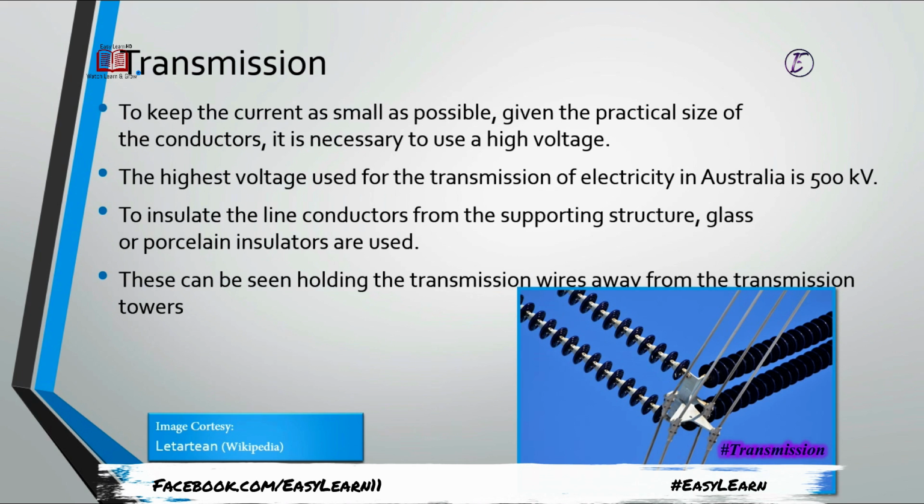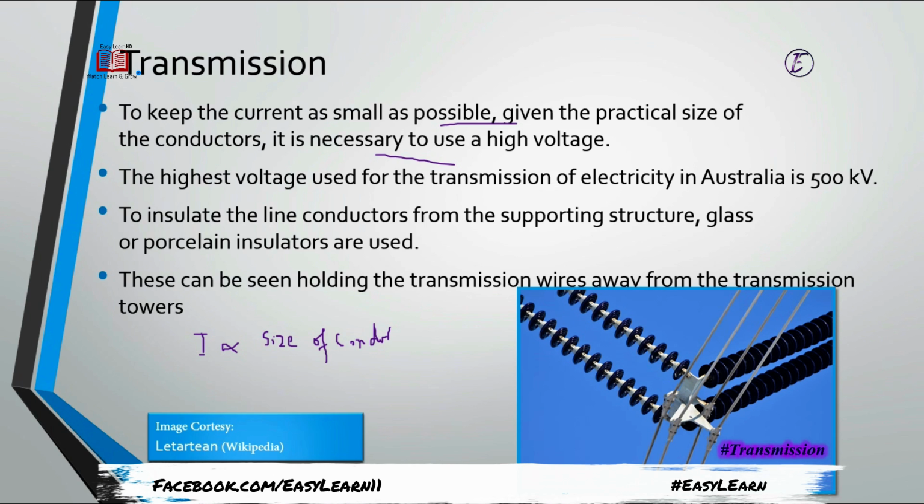To keep the current as small as possible, given the practical size of the conductor, it is necessary to use high voltage. The current has a direct relation with the size of the conductor. In high transmission lines our voltage is high and current is low, so a small conductor size can be handled to manage very high voltages.